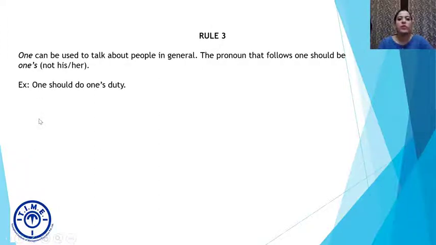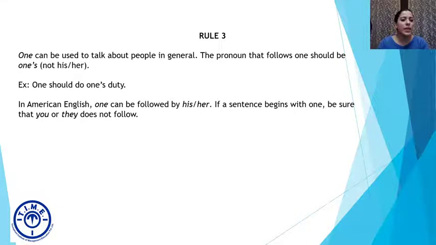One should do one's duty. So in British English, we will not say one should do his or her duty. We will say one should do one's duty, which means that there is a difference in American English, and you're right. In American English, one can be followed by his and her. If a sentence begins with one, be sure that you or they does not follow. So now there appears a confusion.